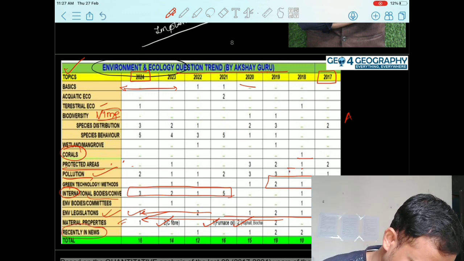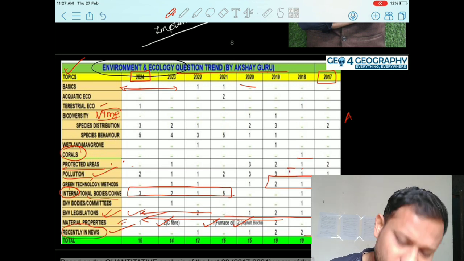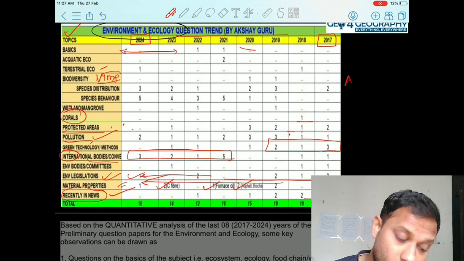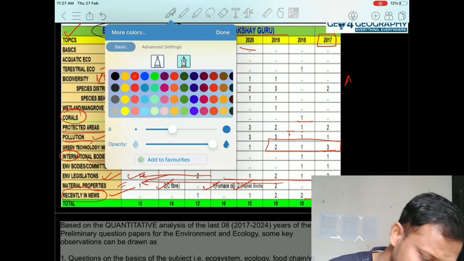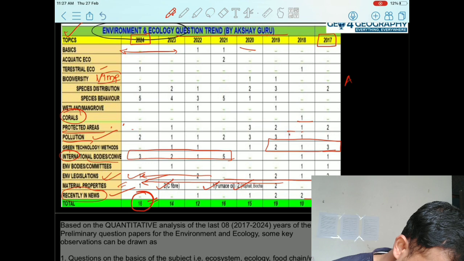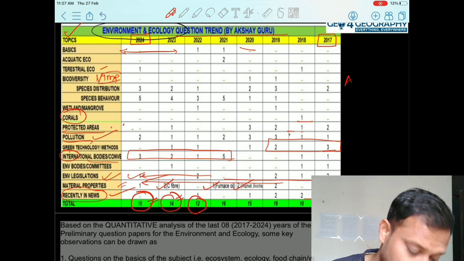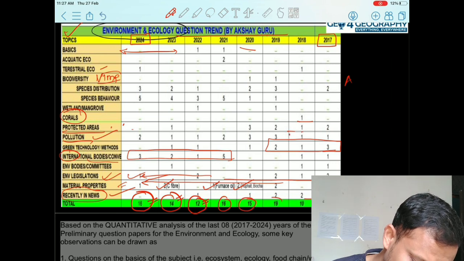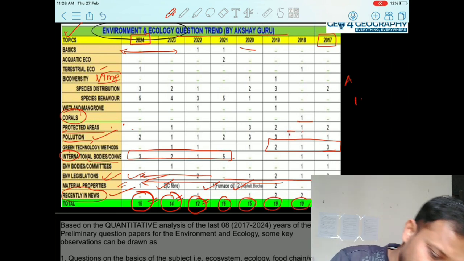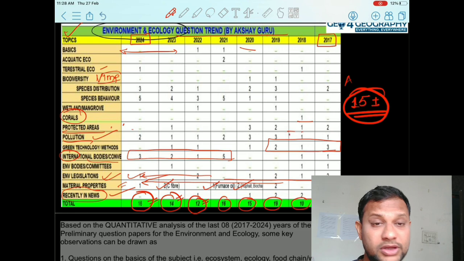Then recently in the news, these are comparatively different areas. Okay, so यहाँ पे recently in the news you will find 1-2 questions as in asked. Now overall, if you want to consider the weightage that is given to this particular case, so in 2014-24 16 questions were asked, in 23 14 questions were asked, 2022 12, so 16 15 19 10 and 13, right. So almost around 15 plus minus questions were asked over on the environment and ecology.